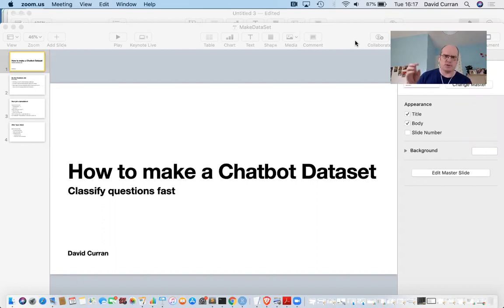So I've talked before about how to improve a dataset once you have one. Here is how to build up a supervised learning dataset for a chatbot, where you have utterances and a label for them, and that can then be used to train up your chatbot system.